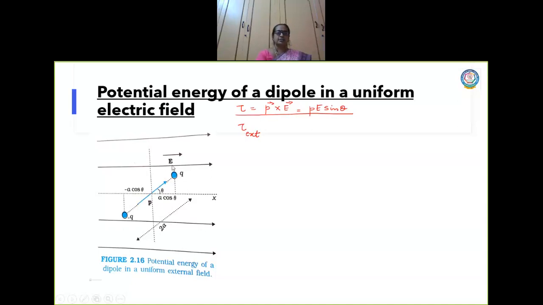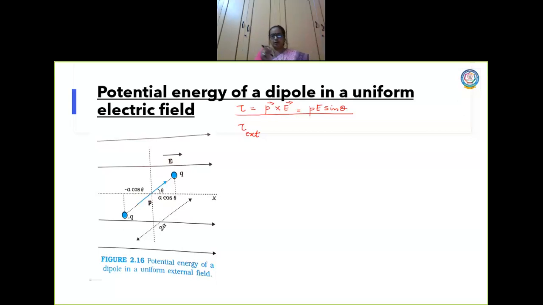The torque that I am giving is opposite to the torque PE sin theta. So definitely I have to do some work here.